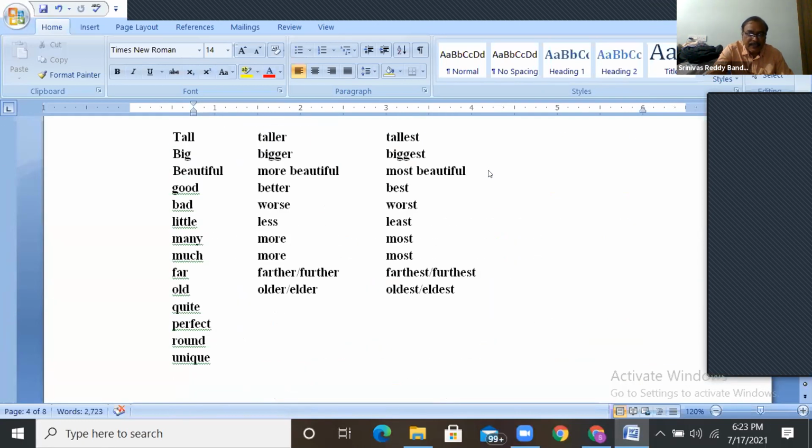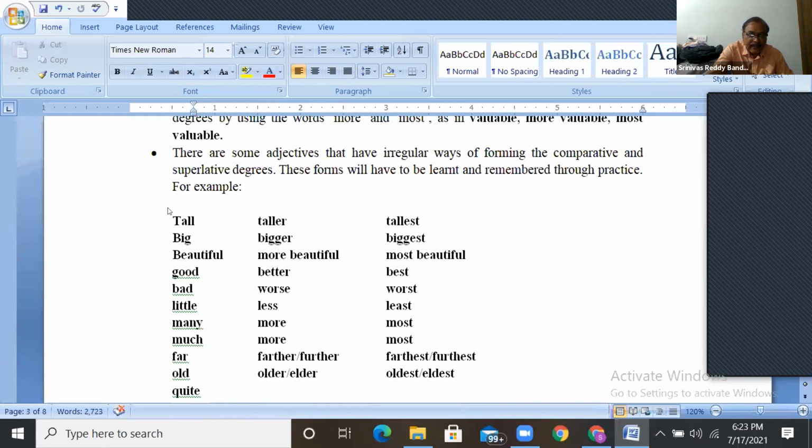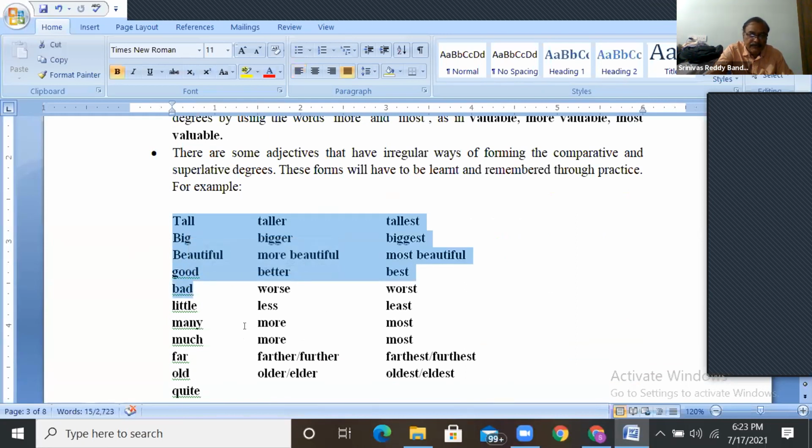You see here in this one, guys, the first line is positive, the second line is comparative, the third line is superlative. This superlative cannot be used to compare between two persons or two things. To use superlative, there should be more than two persons or more than two things.